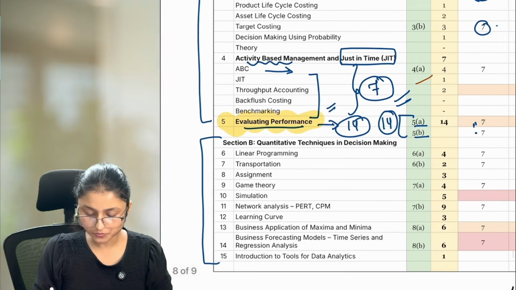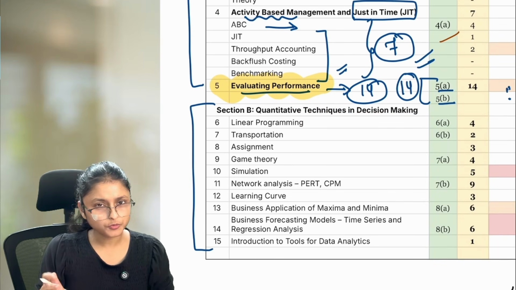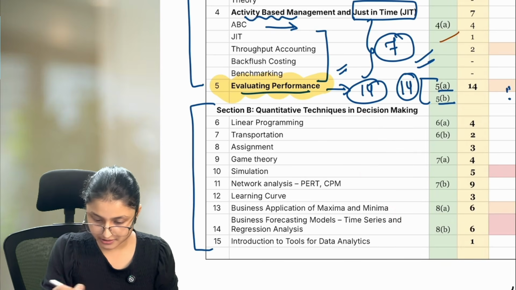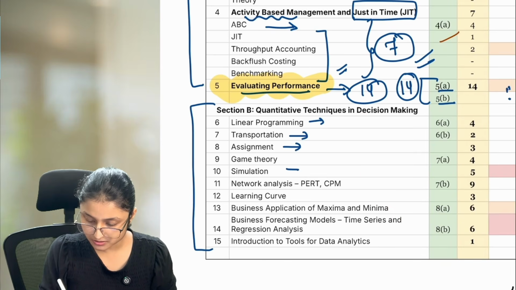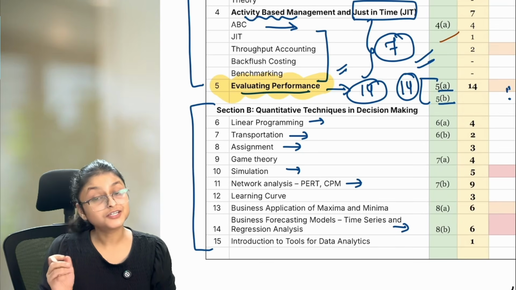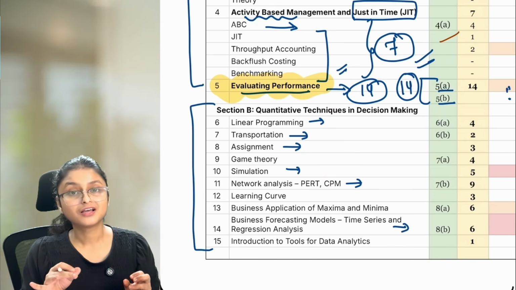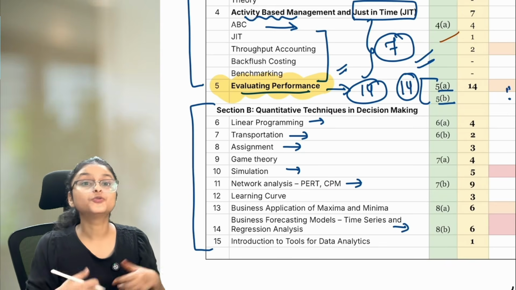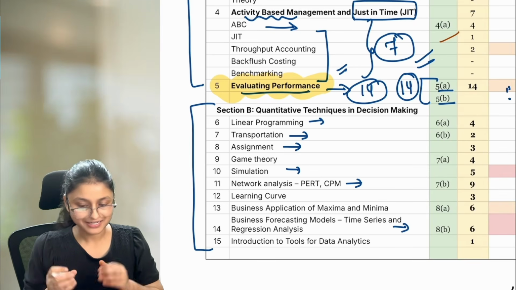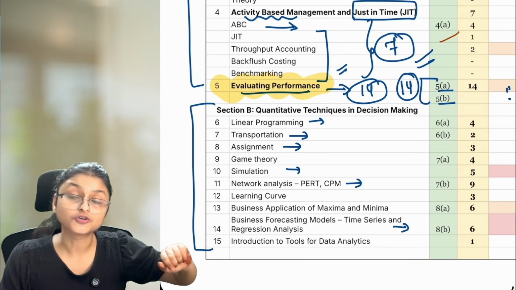Now let's move forward to section B, that is quantitative techniques in decision making. Here mostly operations management related things you will find, like linear programming, transportation, assignment, simulation, network analysis, and your business forecasting models. All of these are connected to the operations management part of CMA Inter. But all of these chapters will have a lot of advanced versions compared to what you have seen in CMA Inter, and that is what makes it interesting here. It's not going to be exactly the same as CMA Inter. There are going to be a lot of new things here.